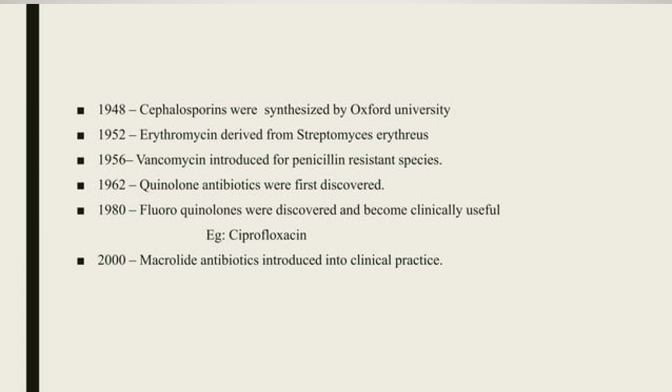No doubt penicillin is used to treat various types of infections, but this compound has its own limitations. Penicillin is degraded immediately in the acidic as well as basic pH of our body, the digestive system. So in order to overcome this acidic and basic pH degradation of penicillin, vancomycin came into the picture, which is resistant towards those microorganisms which are resistant to penicillin.